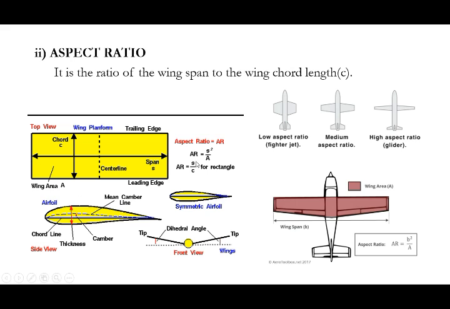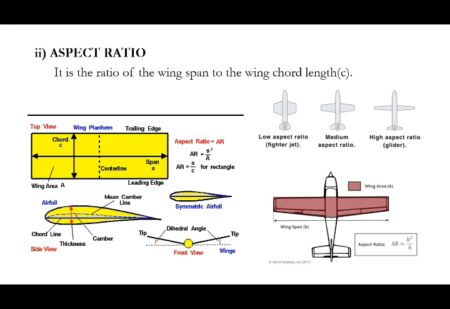So this is the chord C, and aspect ratio is span by chord, S by C, or S squared by A, where A is the wing area. Here S is in meters and chord is in meters, so there is no unit for aspect ratio. It is just a number. These three are aspect ratio examples. These are low aspect ratio. Low aspect ratio is used only for fighter aircraft, medium aspect ratio for normal aircraft, and high aspect ratio for gliders alone, because as aspect ratio increases we get more lift, like what we see in the glider image.